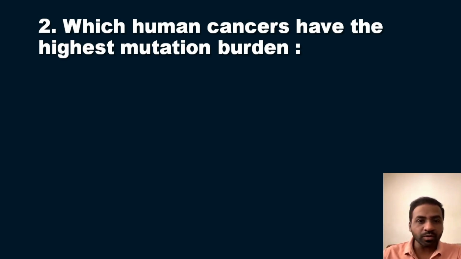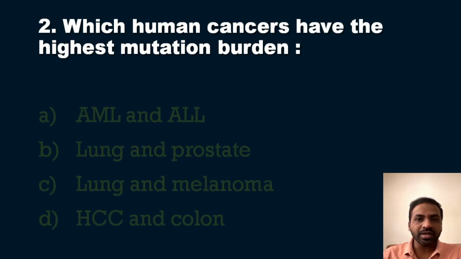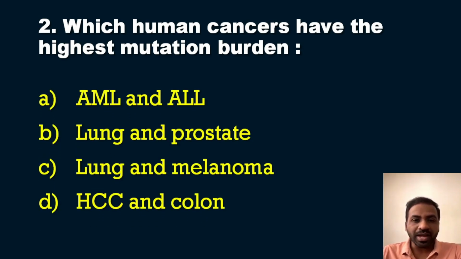Now we will move on to the options for the question. The first option is AML and ALL, the second option is lung and prostate, the third option is lung and melanoma, and the final option is HCC and colon. You can expand this. What is AML? That is acute myeloblastic leukemia, and acute lymphocytic leukemia, that is ALL. So what is the answer? AML and ALL, lung and prostate cancers, lung and melanomas, or hepatocellular carcinoma and colon cancer.